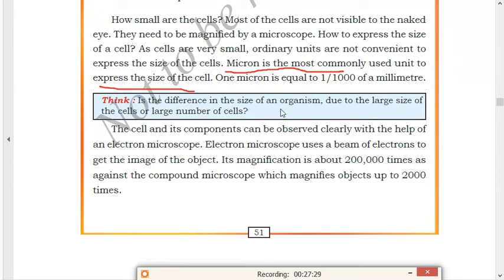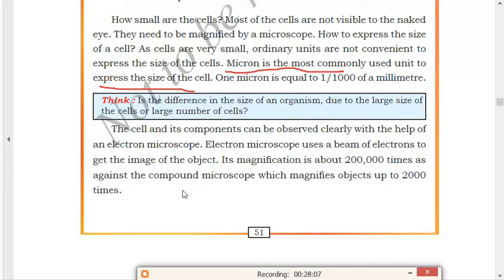This question has been asked: the difference in the size of an organism is due to the large size of the cells or the large number of the cells? You all think and tell me the answer. Okay, I hope you all have got the answer. Why is there a difference in size of an organism? Is it because of the large size of the cell or because of the large number of the cells? It is because of the large number of the cells. The large number of the cells will give the size of an organism.